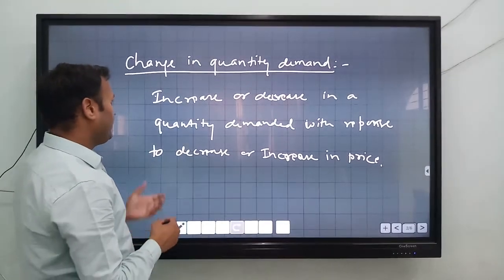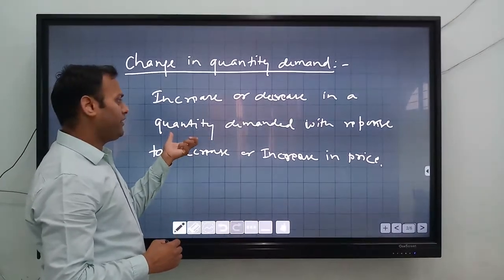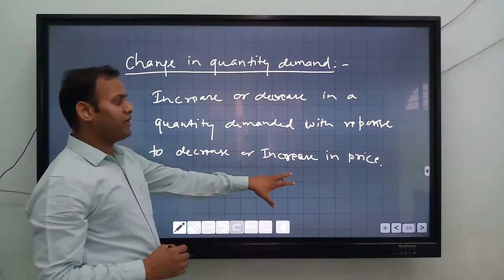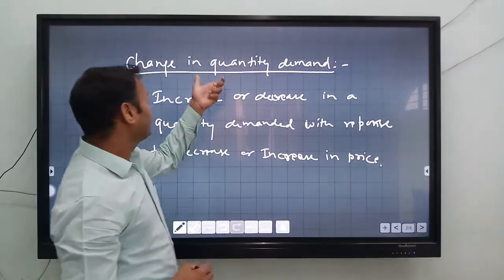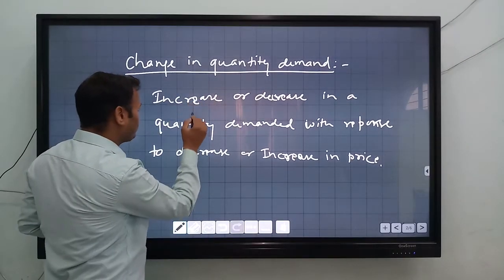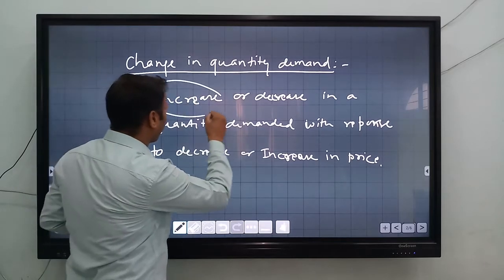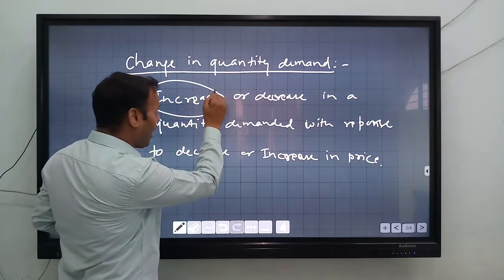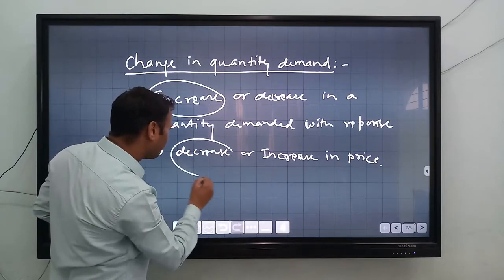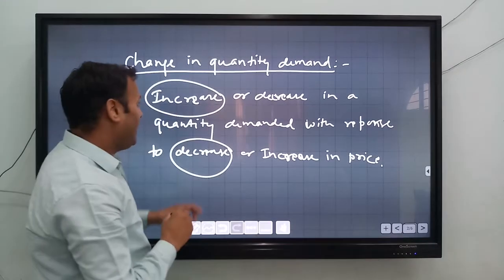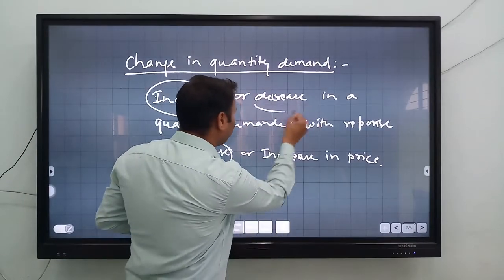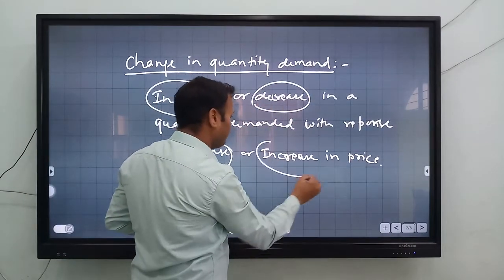So here, an increase or decrease in quantity demanded in response to a decrease or increase in price is called change in quantity demanded. What is the meaning of this? The demand of the commodity increases when there is a decrease in price, and the demand will decrease when there is an increase in price.